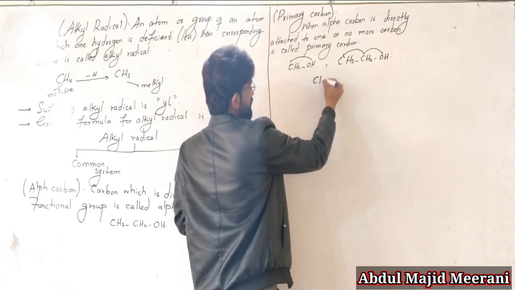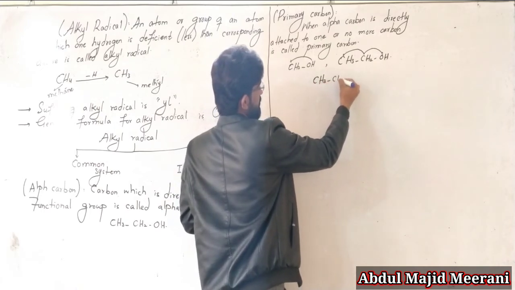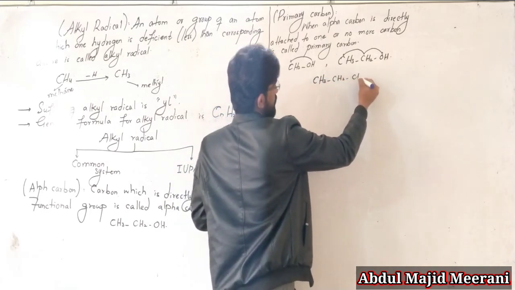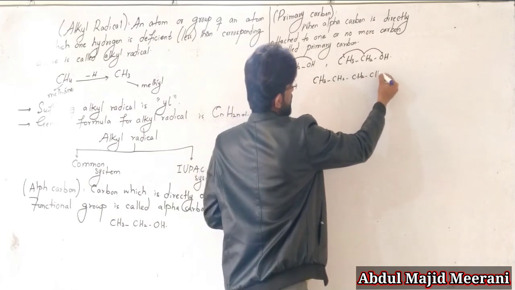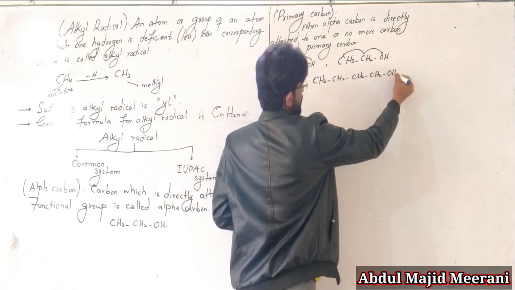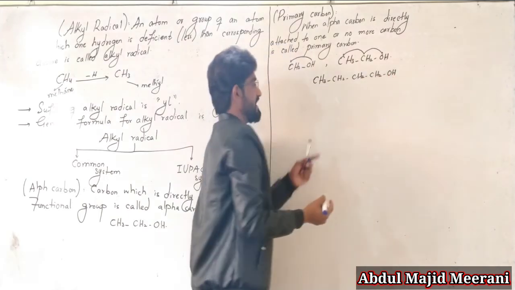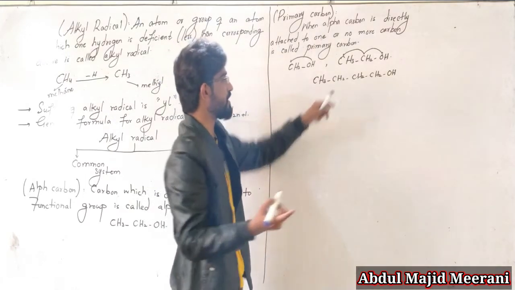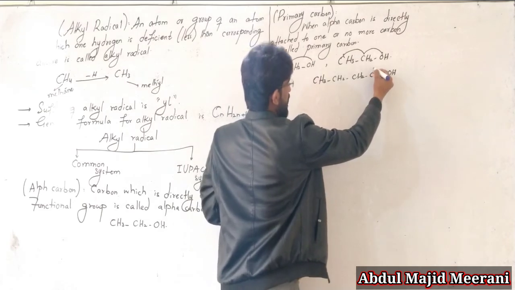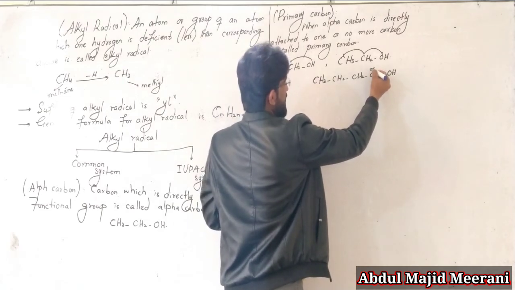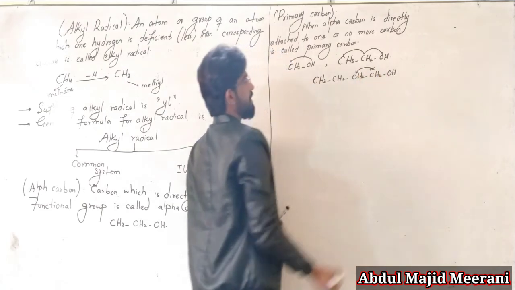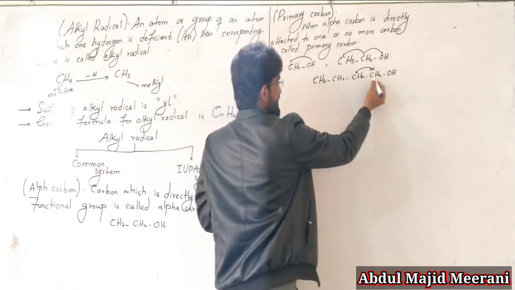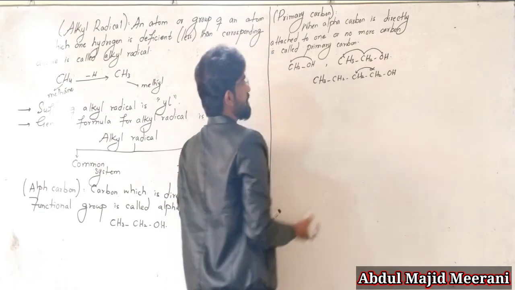What about CH3, CH2, CH2, CH2 and OH? Is this primary? Yes, of course it is also, because this alpha carbon is directly attached to another carbon. This is why it is called primary carbon.